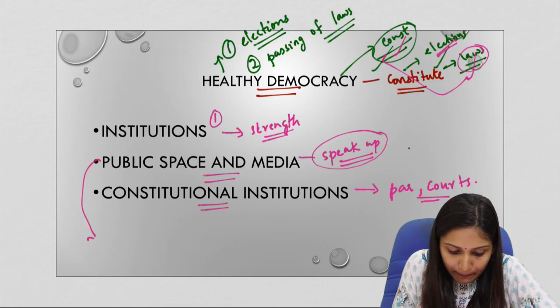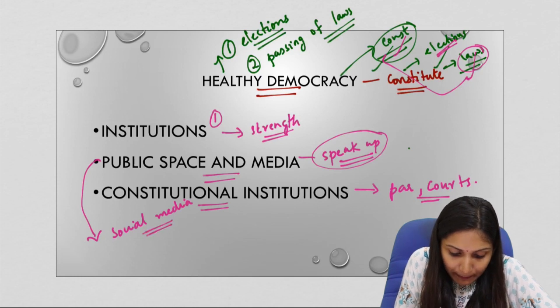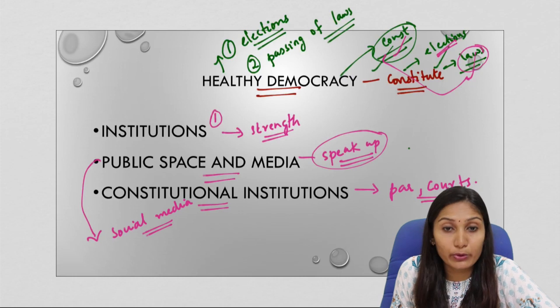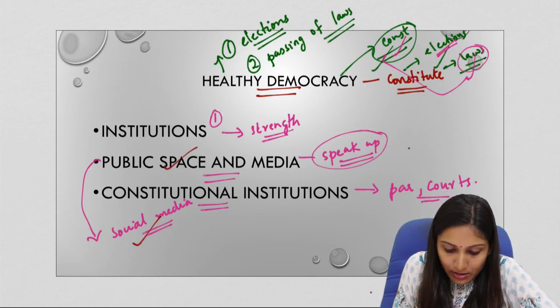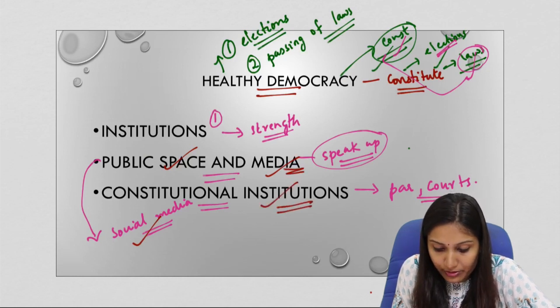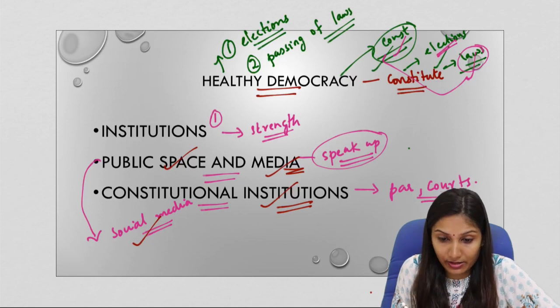Now, if we talk about public space and media, these days the role of social media in this regard is improving. This is because people are getting many opportunities through social media to express their views themselves. So, providing more public space and more space to the media and strengthening of constitutional institutions will ensure that a democracy is a healthy democracy.